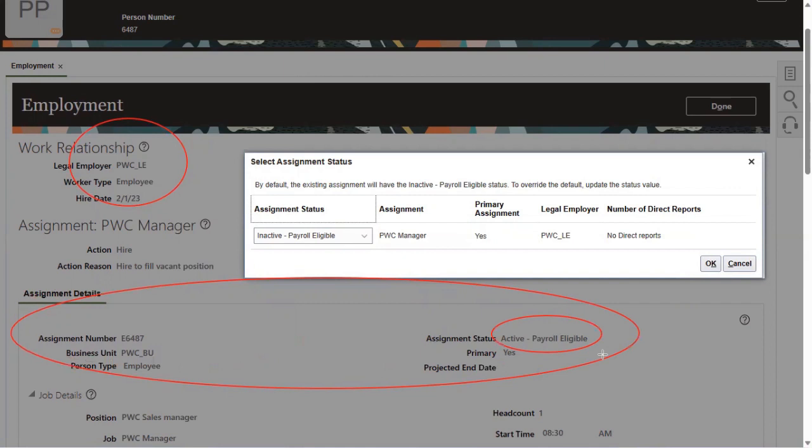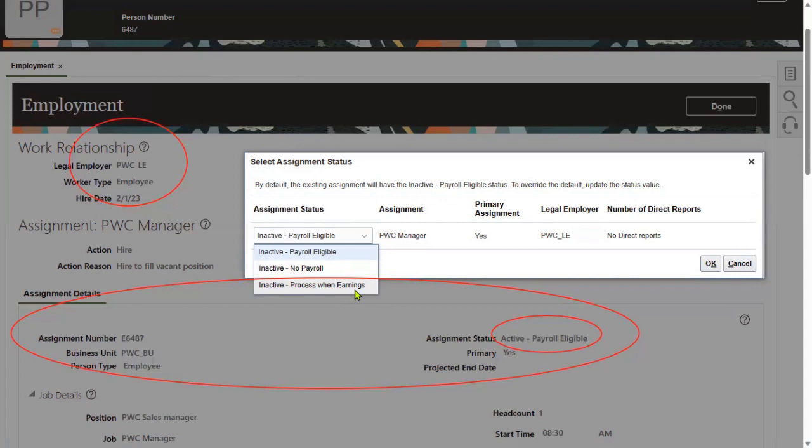How about the assignment information? Assignment status: is it active payroll eligible or inactive payroll eligible? We have different statuses. This is also an important question related to assignment statuses. Why do we need to keep it as active payroll? Payroll needs to be active.